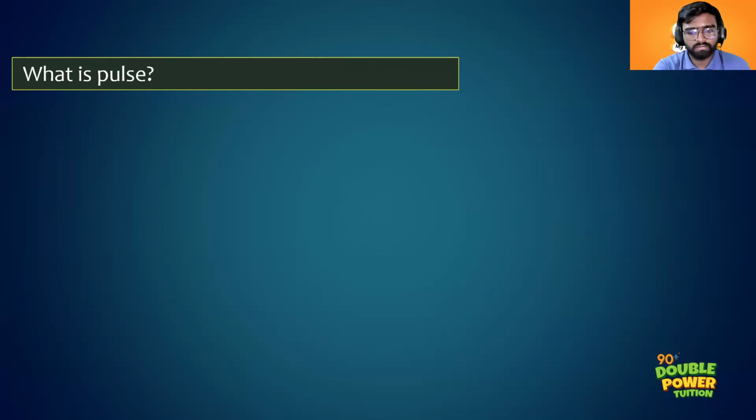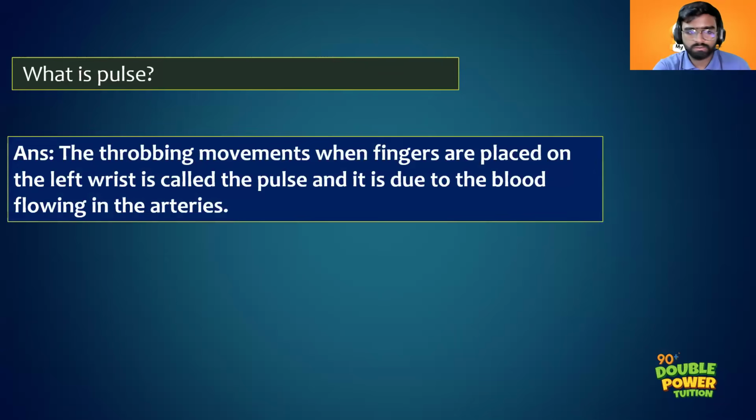Can you read out your answer? The throbbing movement caused due to the flowing of blood in our blood vessels is called a pulse. Yes, that is a pulse.